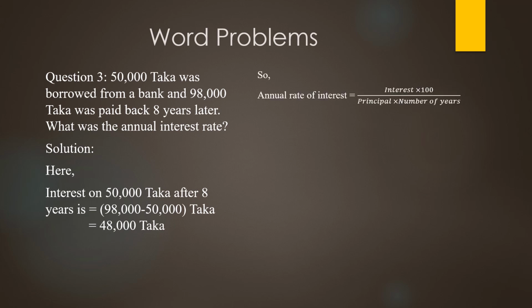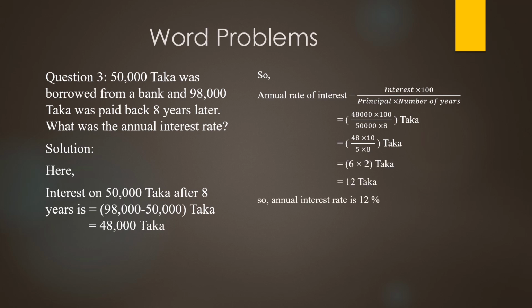So, the annual rate of interest will be interest into 100 divided by principal into number of years. We put all the values, we can cancel equal number of zeros from numerator and denominator. Finally, we get 12 taka, so the annual interest rate is 12%.